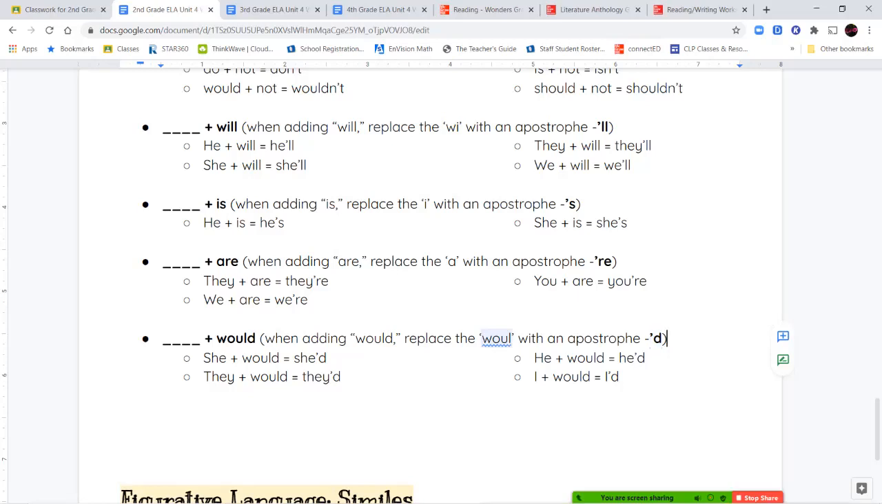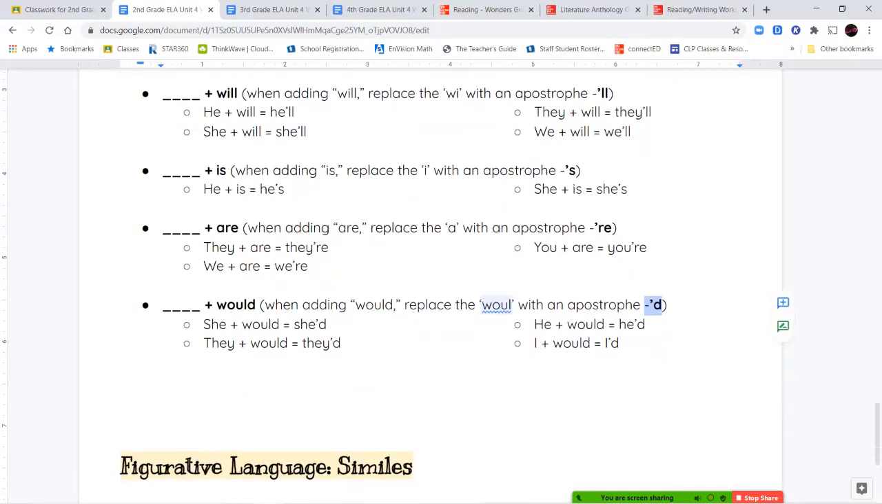So remember, contractions are taking two words, putting them together and making them into one shorter word. And we do that by replacing a bunch of letters with an apostrophe. So again, all of these are highlighted for you. They're bolded. So you can see a word over here in that blank space plus the word would. And I show you on the end of that line how it's abbreviated or how it's shortened for each one of these if you go through them.